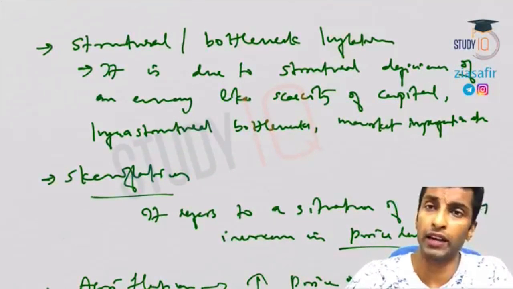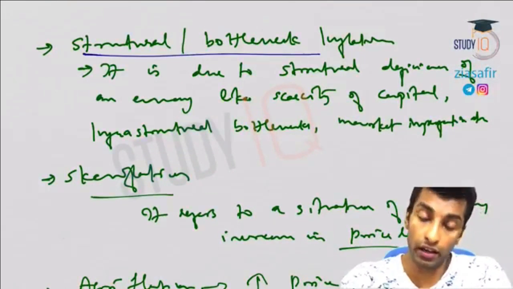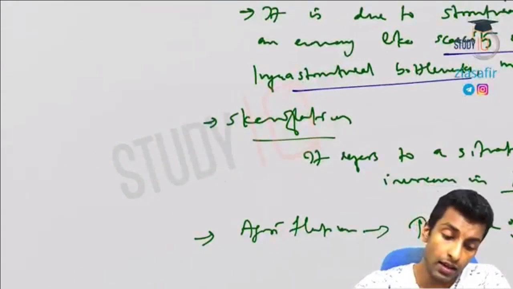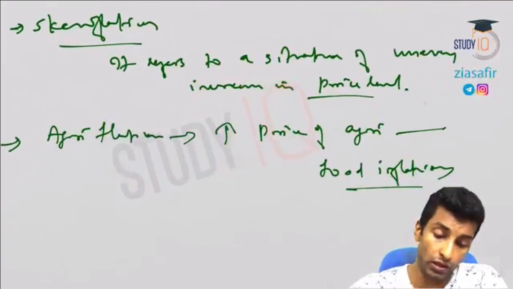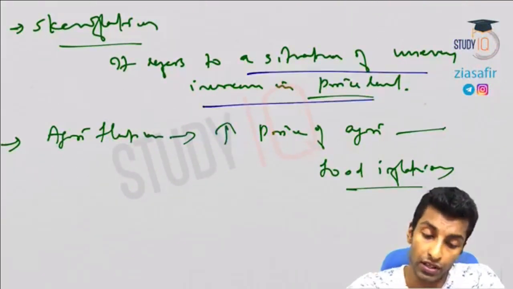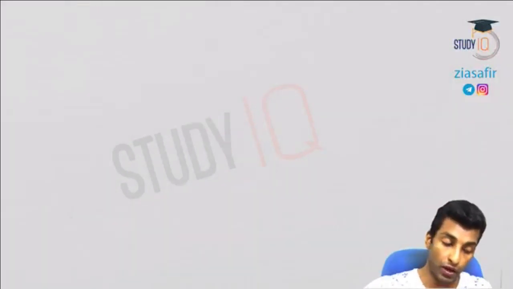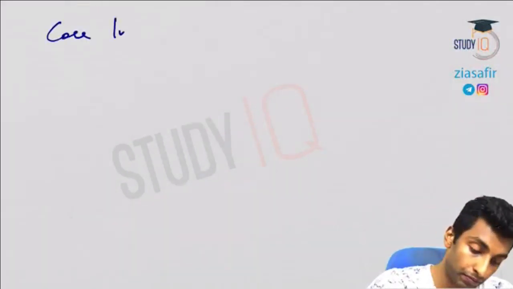There is no point in explaining too much here. Structural or bottleneck inflation because of the problem, scarcity of capital, infrastructural bottlenecks, etc. Okay, so power failures, all these are reasons. Stagflation, situation in which uneven increase in price level. Agriflation, that name itself will tell you. Okay, next is core inflation.